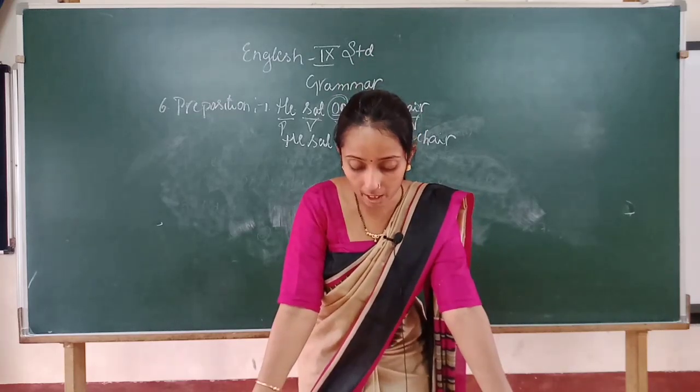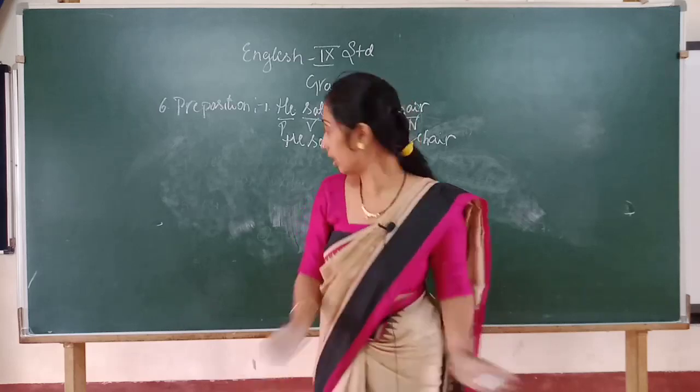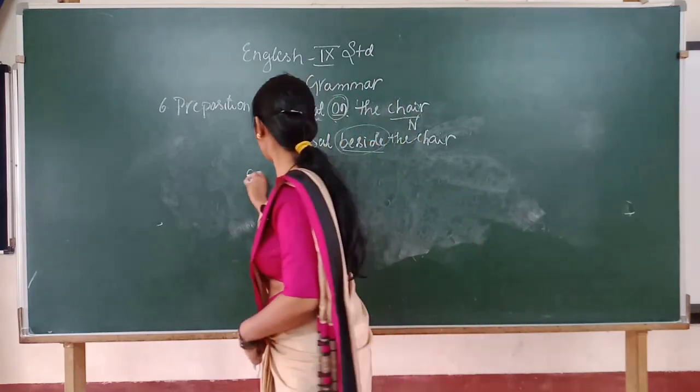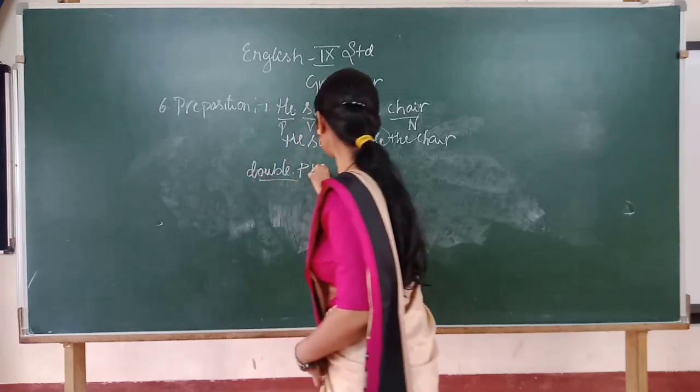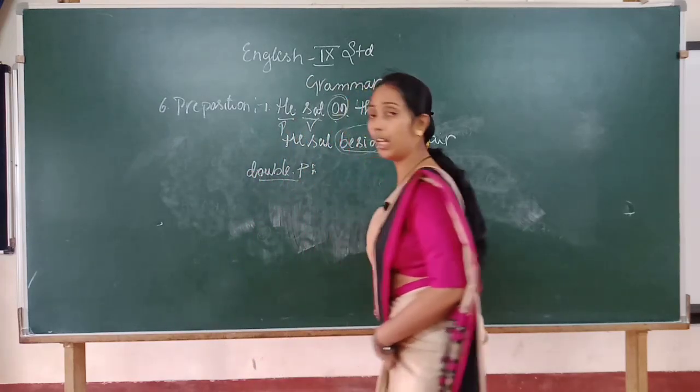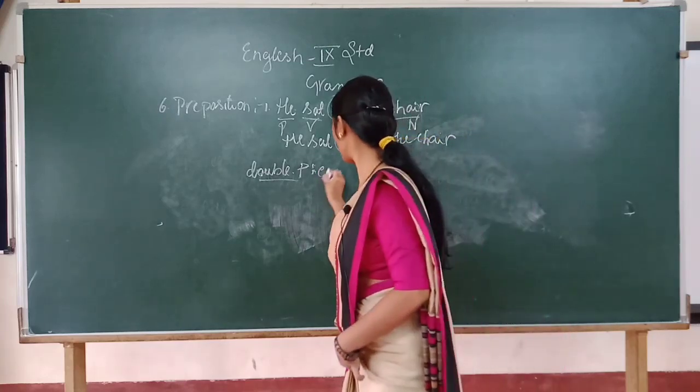Example: into. Write down the definition.